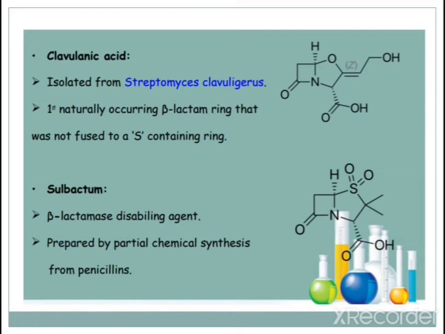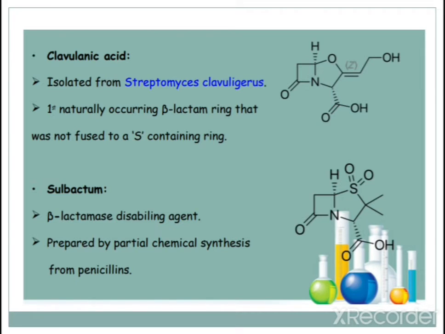You can see the structure of clavulanic acid here. The five-member ring does not have a sulfur, it has an oxygen instead of sulfur. So it is fused with an oxygen containing ring.